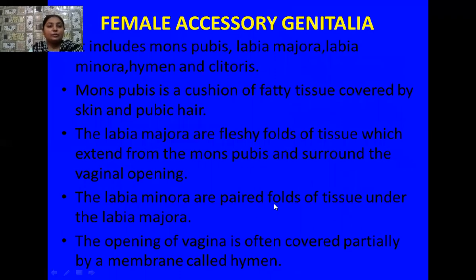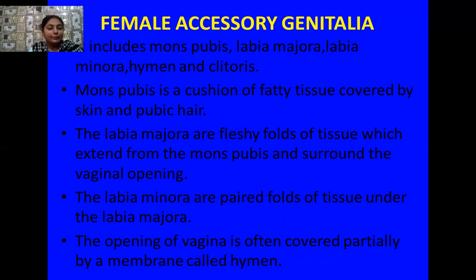Yes, students, now I am going to tell you about the female accessory genitalia. The female accessory genitalia include the mons pubis, labia majora, labia minora, hymen, and clitoris. So what is the mons pubis? The mons pubis is a cushion of fatty tissue that is covered by skin and pubic hair. The labia majora are the fleshy folds of tissue which extend from the mons pubis and surround the vaginal opening.